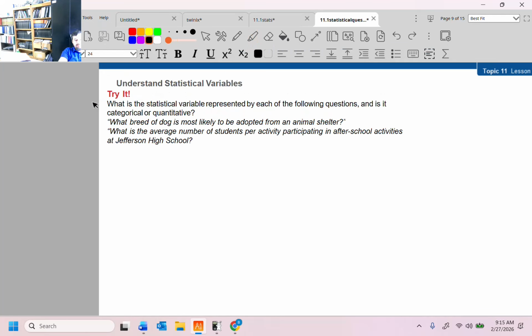What breed of dog is most likely to be adopted from an animal shelter? Well, these are types of breeds. So if we talk about question A, we are talking about categorical or qualitative variables. The average number of students per activity participating in after-school activities at Jefferson High School, that is a number, that is a countable number, that is quantitative data.